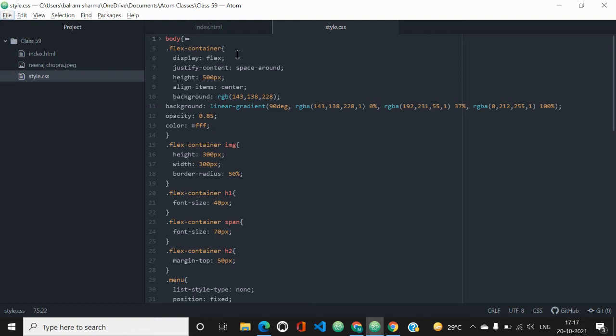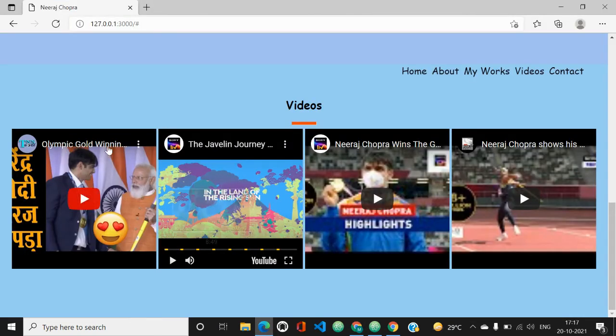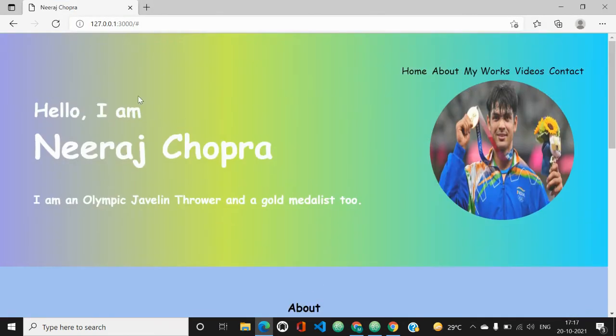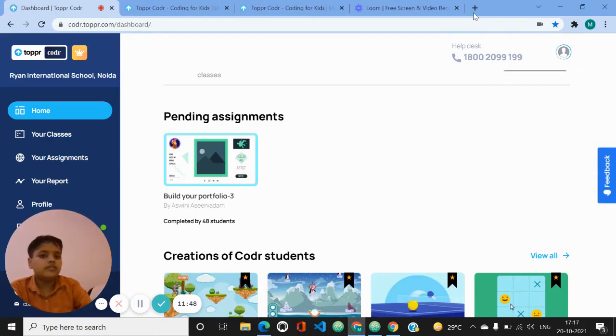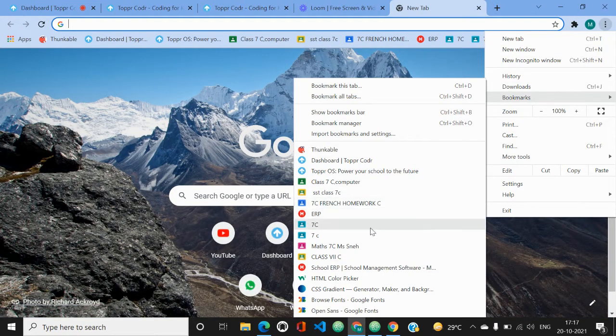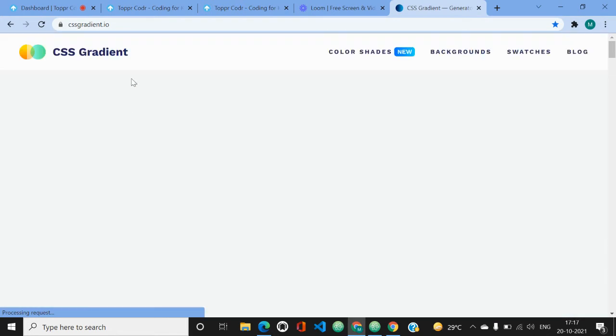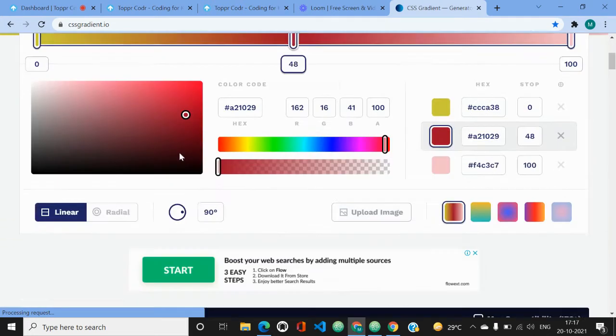This you can see, this is nothing like in our website. You can see that there is some other type of transition, like background color, it's mixing. So for that color you have to visit another site, and please bookmark all the sites that I am telling. Then you have to visit the cssgradient.io site. When you search this site you will get this.